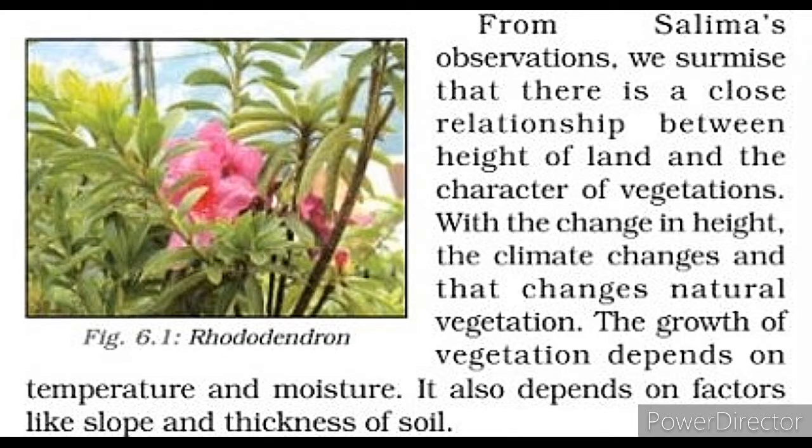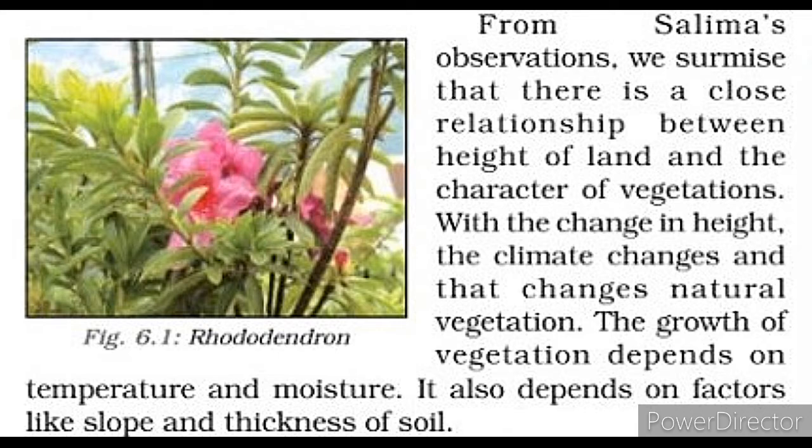We surmise that there is a close relationship between height of land and the character of vegetation, because when they move to a higher place, the type of vegetation also changes with the height.